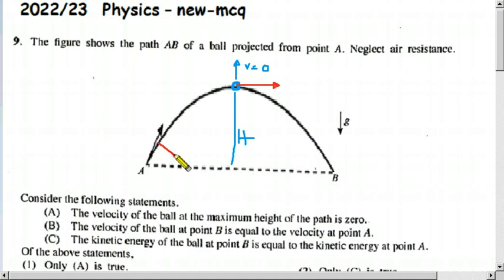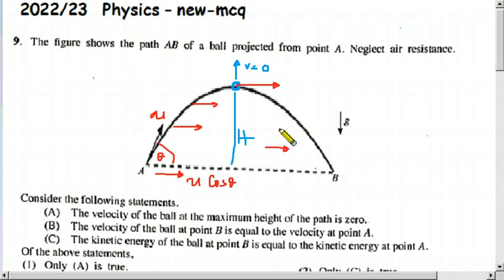If this angle is theta and the initial velocity is u, then the horizontal component is u cos theta, we know that. It doesn't change, always the u cos theta value is there along this path, because there is no acceleration or deceleration to this side.